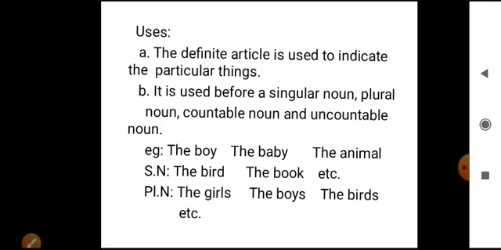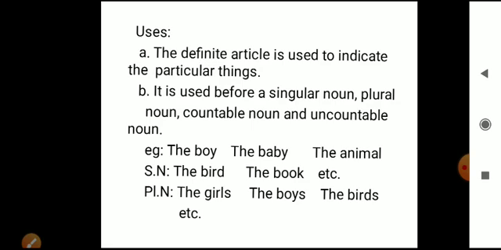No need to explain the difference between singular and plural in this class, because we're learning articles now. So here, the is a definite article used to indicate particular things. It is used before a singular noun, plural noun, countable and uncountable noun. Examples: the boy, the baby, the animal. Singular nouns: the bird, the book, the girl, the chair, etc. And you can use it the same in plural nouns: the girls, the boys, the birds, the books, etc.